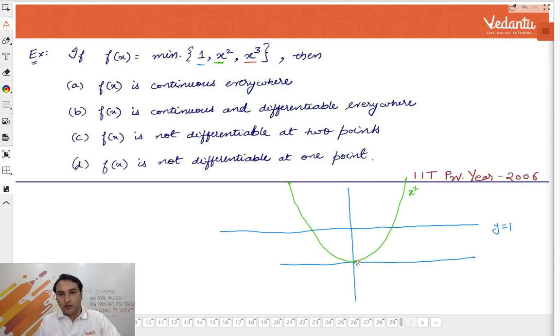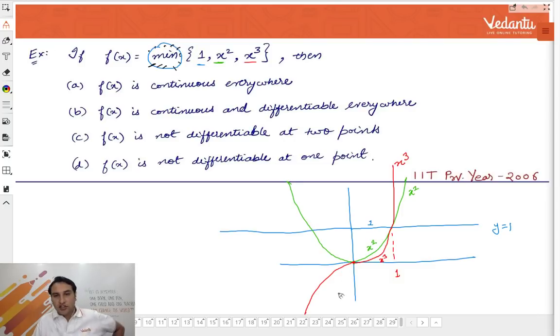X cube, how will it look? Between 0 to 1, x cube will be lower than x square, right? It will be lower than x square, then it will be higher than x square. So this is x cube and it will go like this. Cool? Make sense to all of you? Now all you need to do is select the portion which is minimum. We have to select the minimum, right? So what does minimum mean? Let's shade the portion which is lowest.